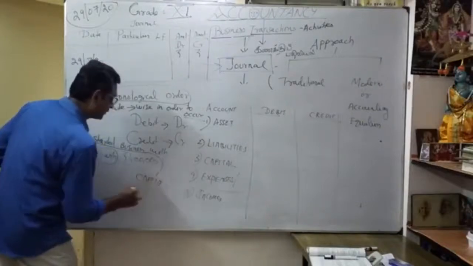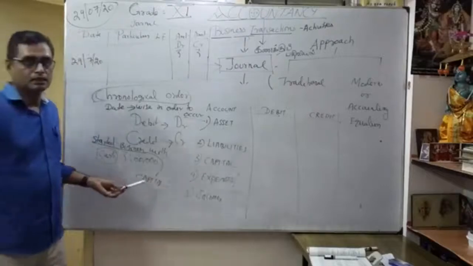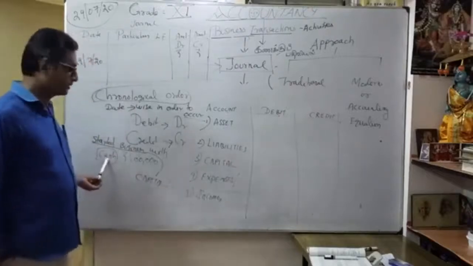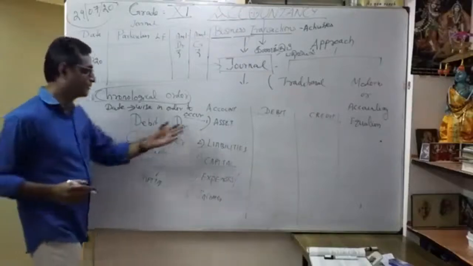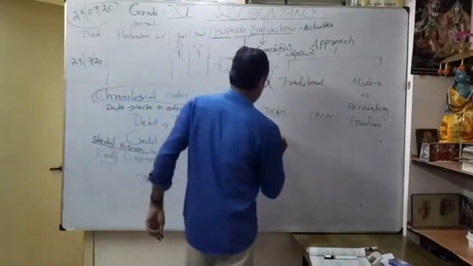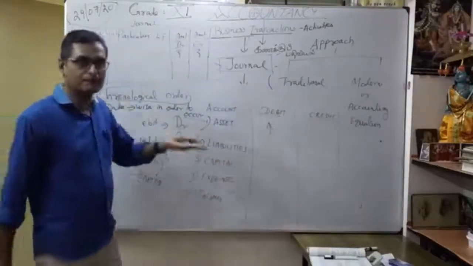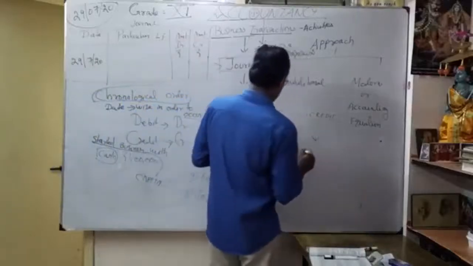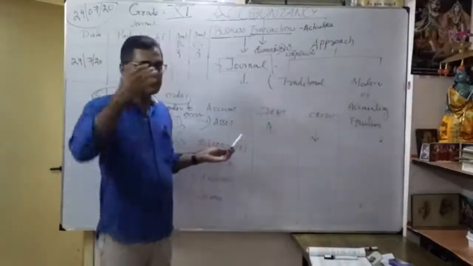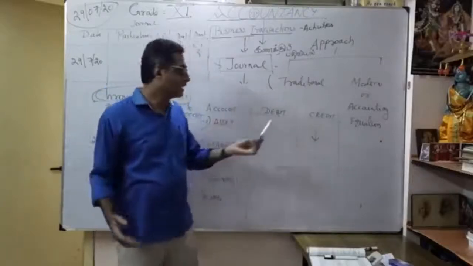Two variables: cash and capital. Cash is an asset. When it increases, I put it on the debit side. When I spend something and my cash reduces, I put it on the credit side. Whenever an asset increases, I show asset debit. When it decreases, I show asset credit.